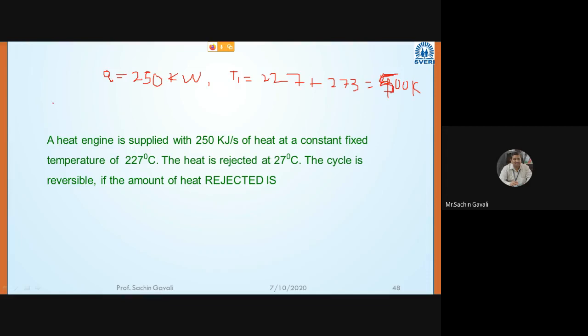Then Q2 they asked to calculate: the amount of heat rejected when the cycle is to be reversible. And temperature T2 they have given, 27, so I write directly 300 Kelvin.